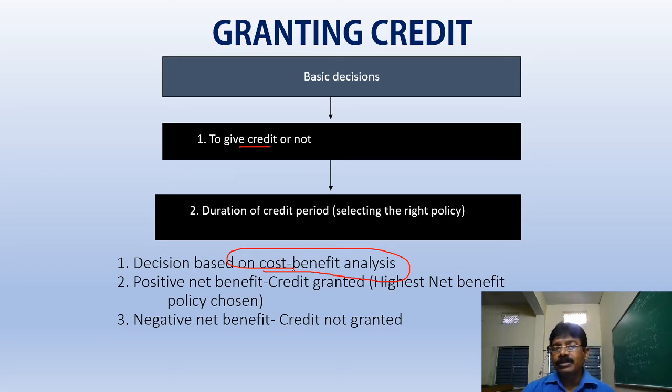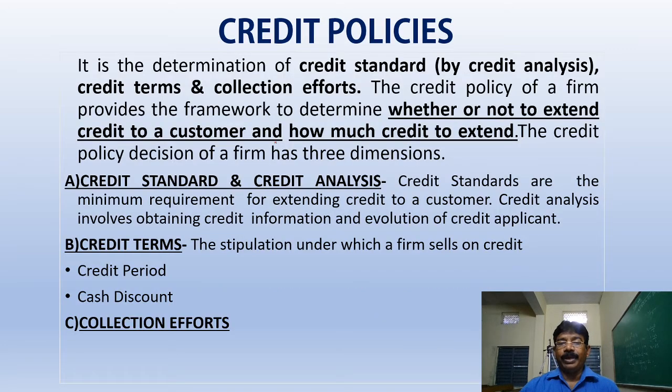Associated costs and benefits we have to compare. If the benefit is more, then only we can fix the credit period to 60, 45, 30 or whatever it may be. We have to choose positive net benefit, and based on that only we have to fix the credit period.